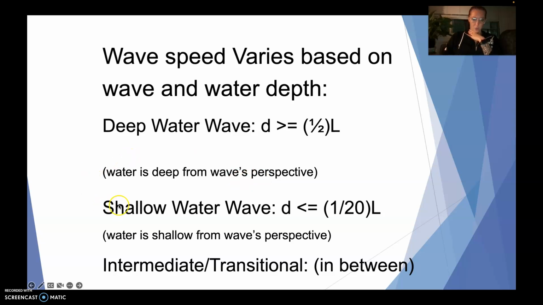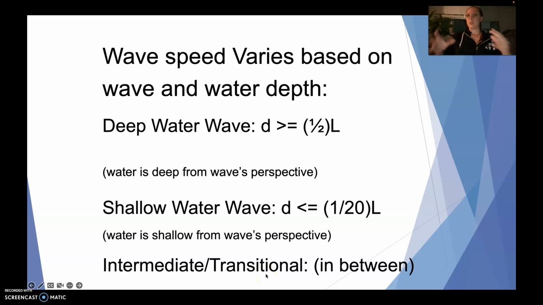And then we have shallow water waves, where the depth of the water is less than or equal to 1/20th of the wavelength. So thus the water is shallow from the wave's perspective. And then as the wave approaches shore, it's starting to feel the bottom of the ocean sometimes, and so we would consider that to be an intermediate or transitional wave.